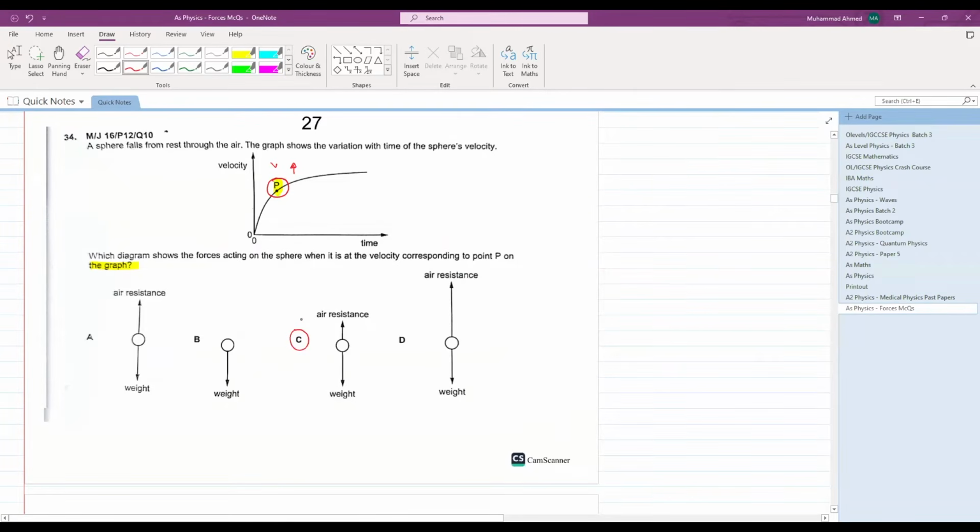C is your answer. In all other cases, either air resistance is larger, or there is no air resistance present, or air resistance is equal to weight. Hence, all of the other options are incorrect.